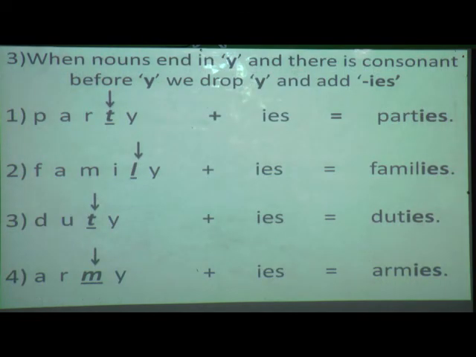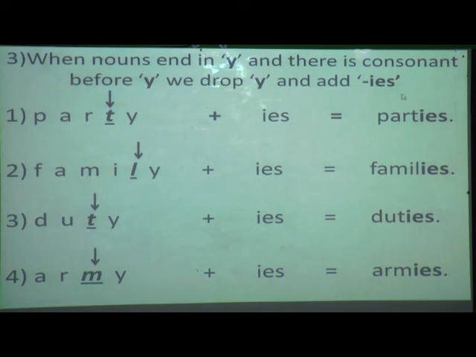So what is the third rule? That when nouns end in Y. What is the rule over here? When the noun ends in Y and there is a consonant before Y, what do we have to do? We have to drop Y and add IES. Again I will repeat what this rule says: when our noun ends in Y and there is a consonant before Y, we have to drop that Y and instead of that Y we are going to add IES.